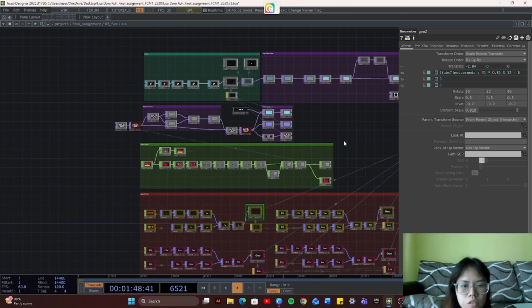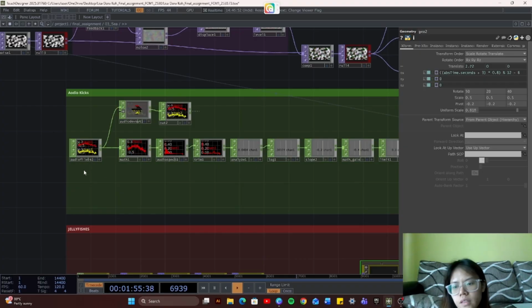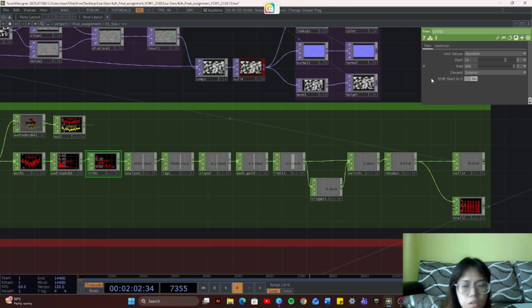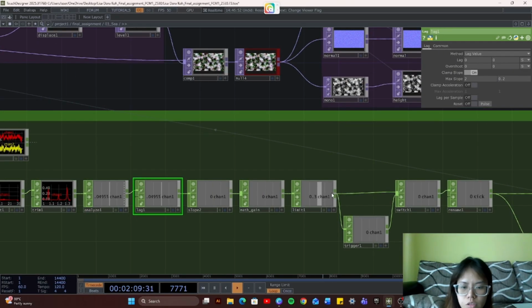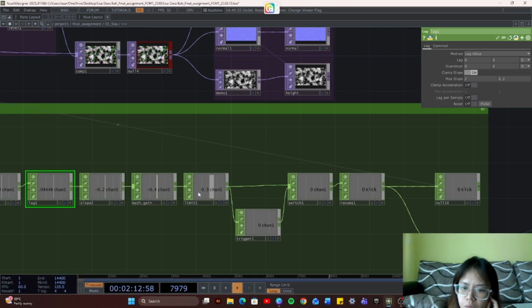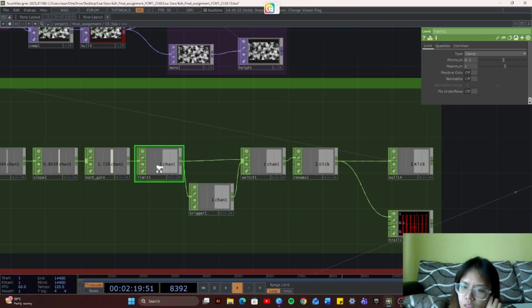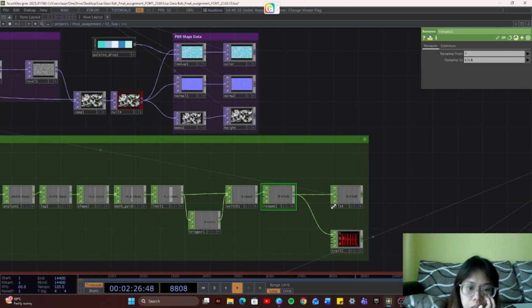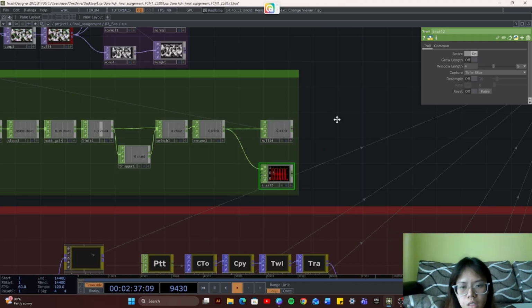And then first, this is an audio reactive visual, so here is the audio part. I pull in an audio file, and then I pull in a math and audio spectrum, and I also use the trim, adjusting the parameters here. Then I place an analyze and also a lag to slow it down a little bit, and then a slope and math gain. Then I place a limit so that I can limit it, and then a trigger and then a switch. Then I rename it, and I put a trail here to see whether the data is okay or not. And then this is the kick of the song.